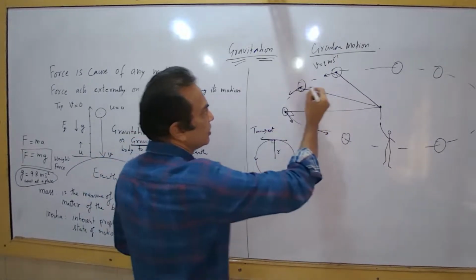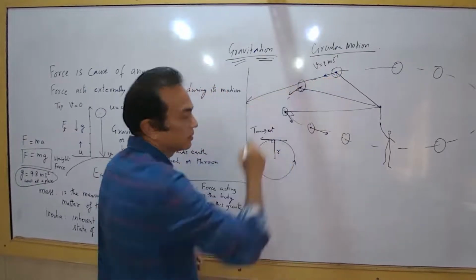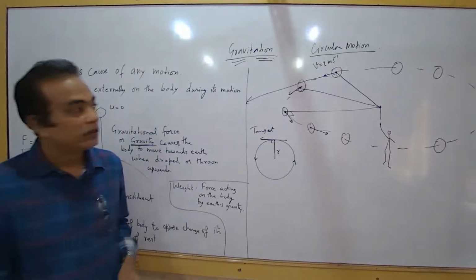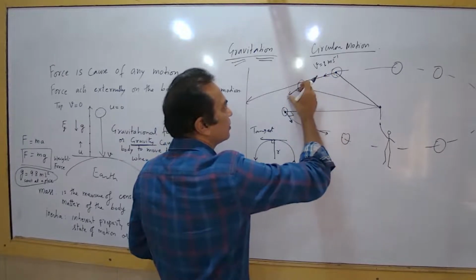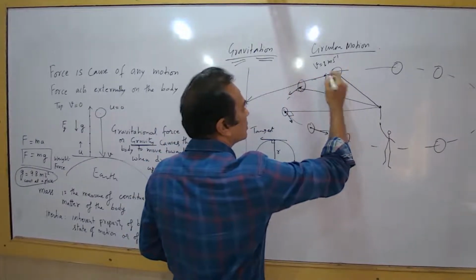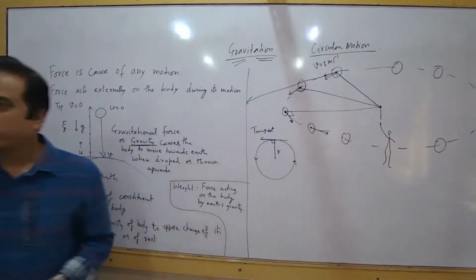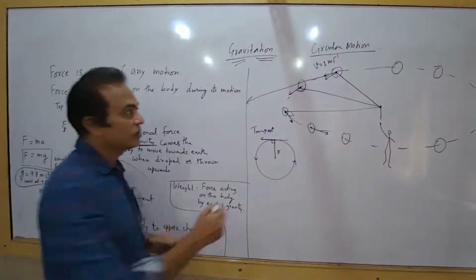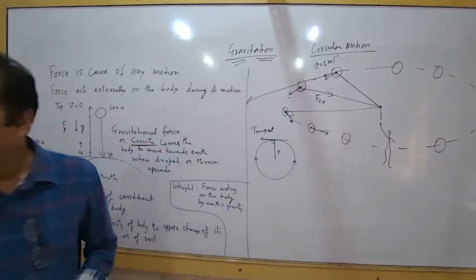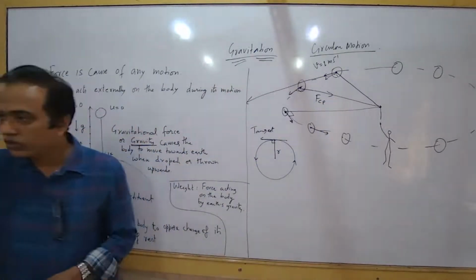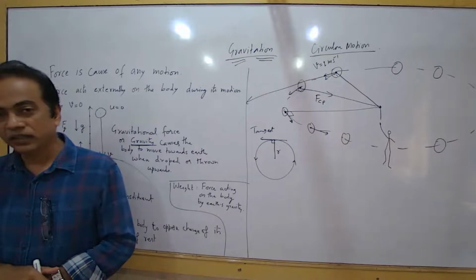Now see, if the direction wouldn't have changed, then this ball would go straight, right? Which means its direction is changed here. If you look at this arrow and this arrow, its direction is changed towards the center. Which means for the body to undergo circular motion, it has to experience a force which is towards the center. That's why it is called centripetal force. So any body which undergoes circular motion experiences a force which is acting towards the center of its trajectory.